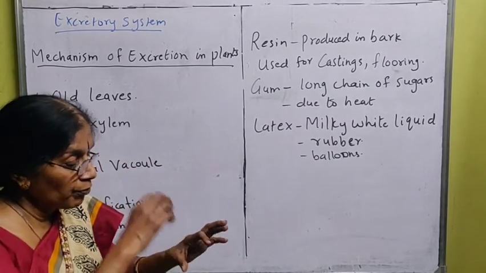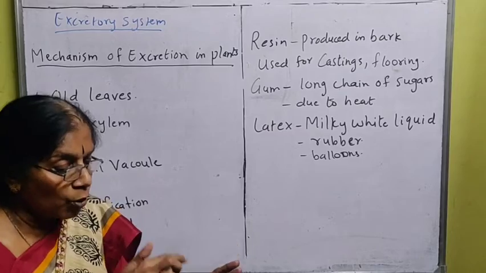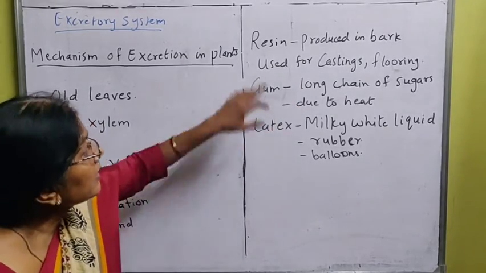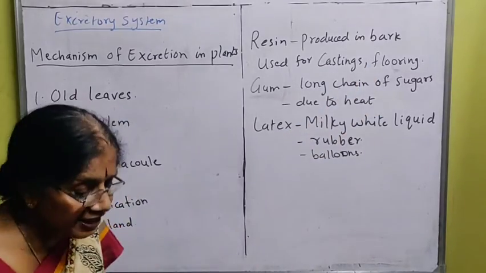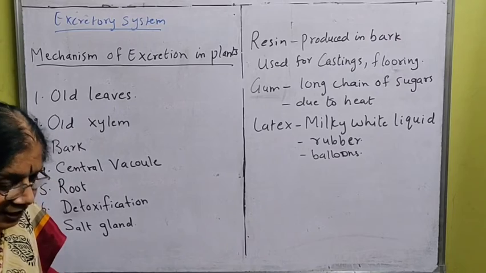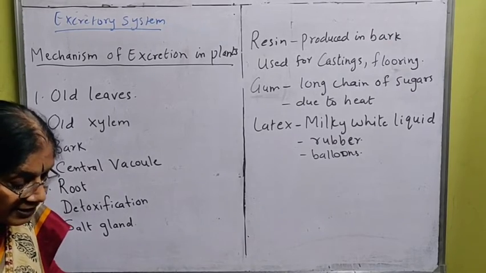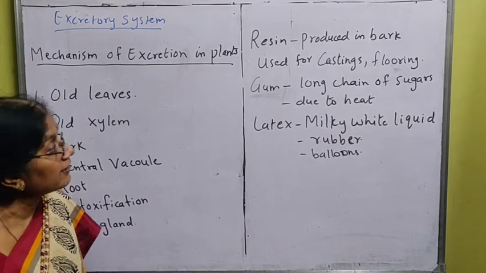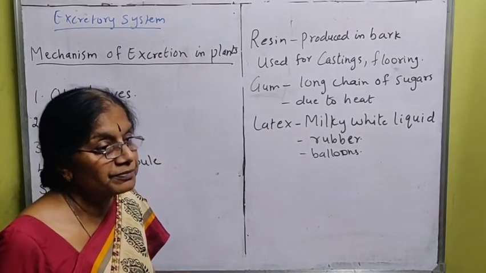That is, if you pour that liquid in a mold, you will get the same shape. That is called casting. It is also used for flooring. You must have seen it on the floor. You can just stick that resin on the floor, and you will get a nice flooring with that resin. Then the gum is produced.